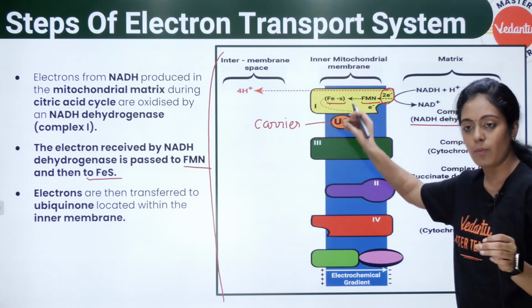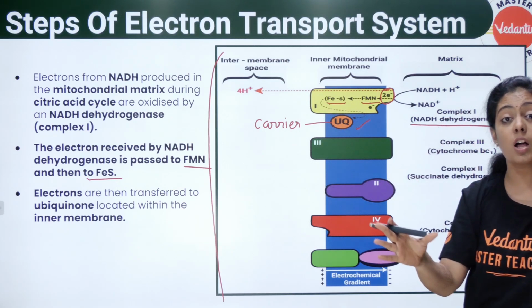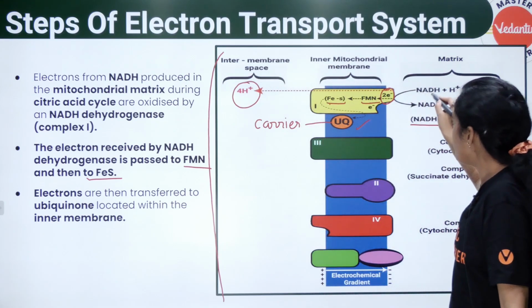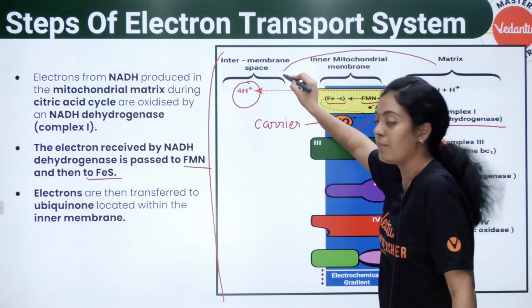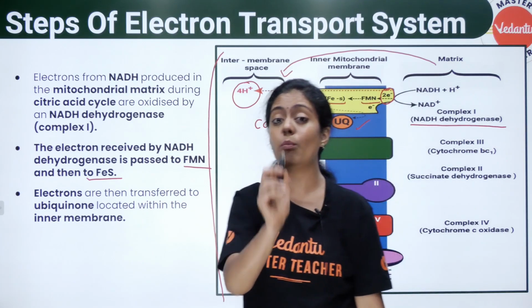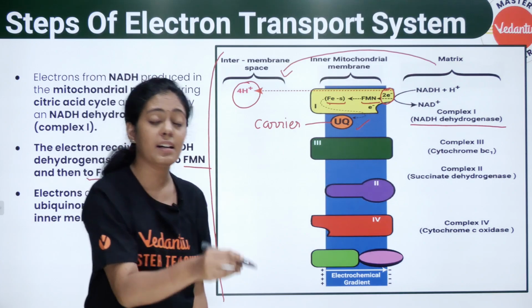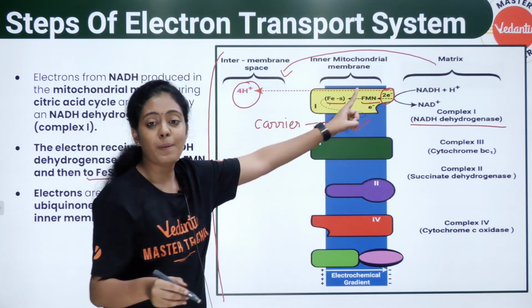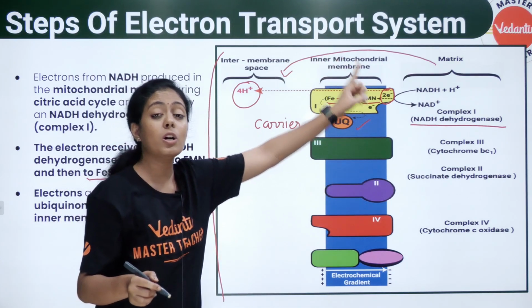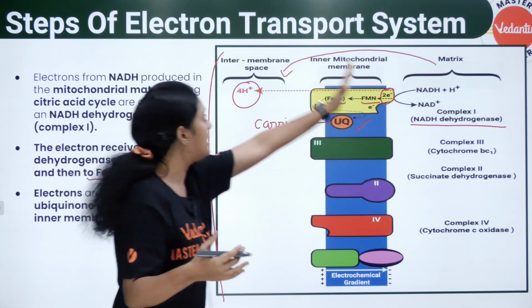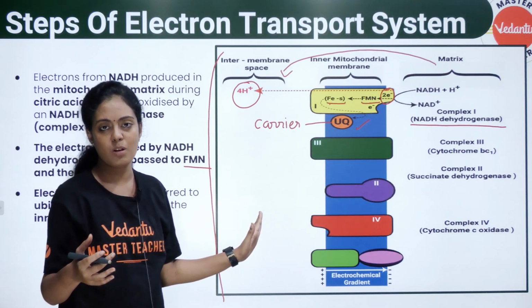Electrons transport ஆகும்போது there are protons which are pumped from the matrix to the intermembrane space. எங்க இருந்து எங்கன்றது ரொம்ப முக்கியம். என்ன ஆகுது? When the electrons are transferred from the complex to the carrier, protons are simultaneously transported from the matrix into the intermembrane space.